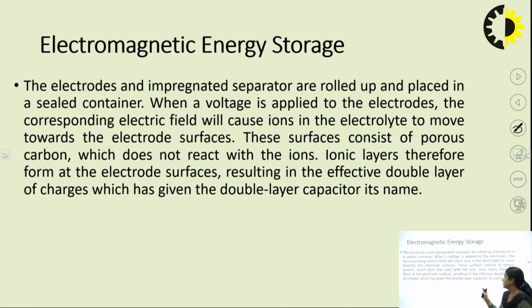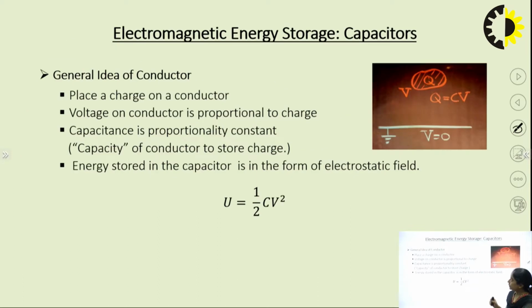It results in an effective double layer of charges. That's why it is also known as EDLC, electric double layer capacitor. This is the concept that I had discussed, the general idea about changing the capacitance.